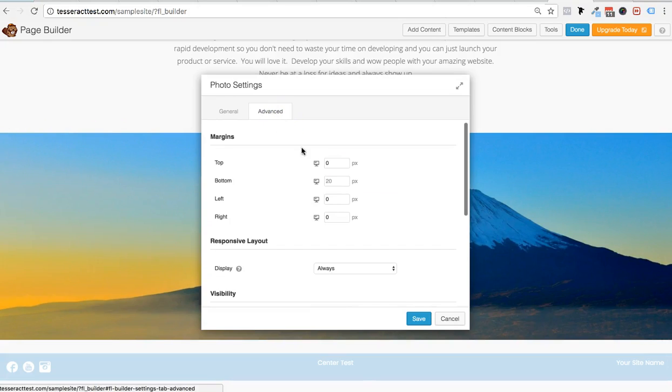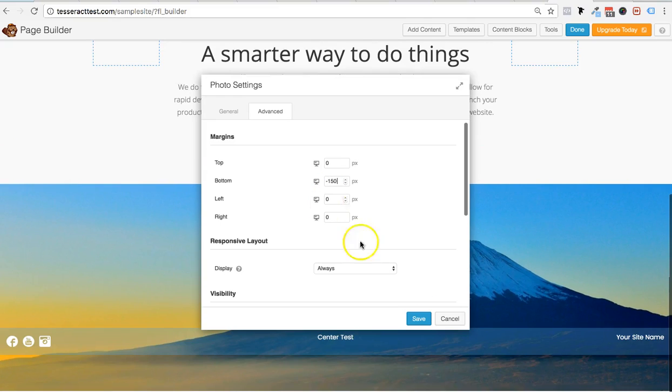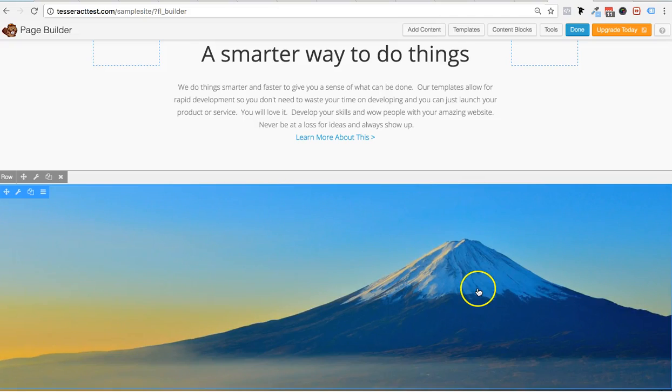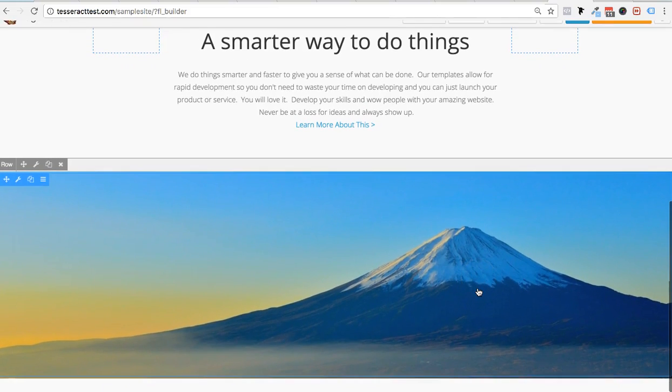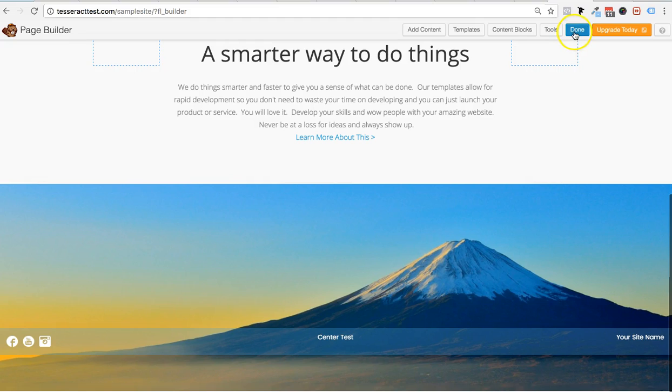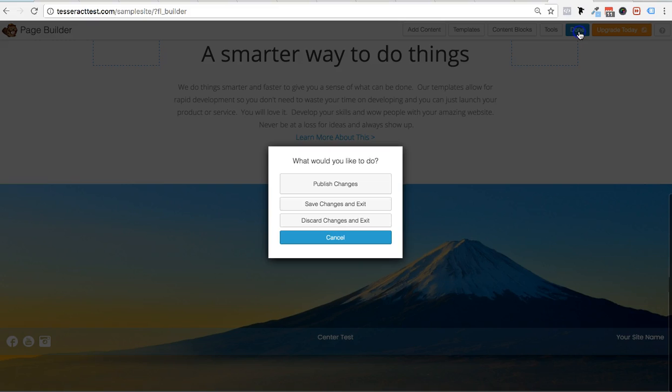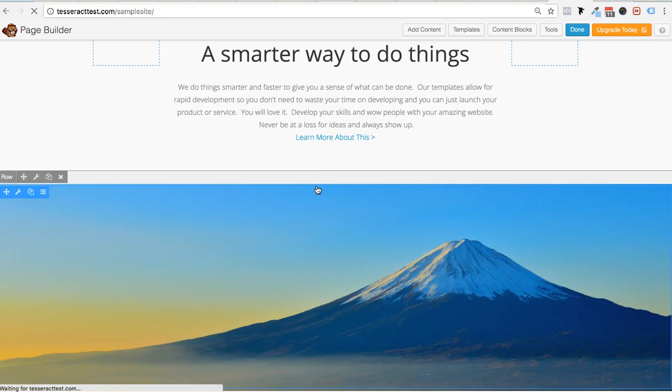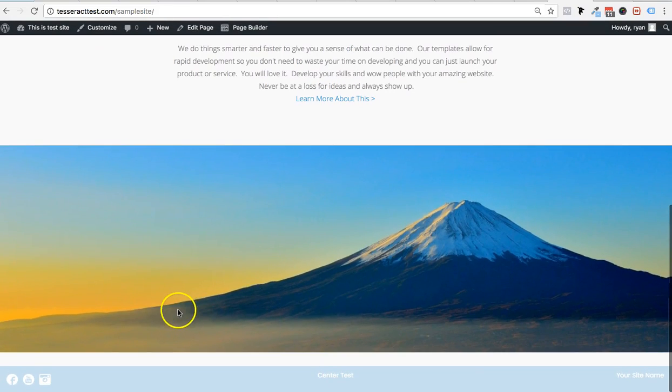I went to advanced, and I changed the bottom spacing to -150, and you could probably change it to -190, or just make it -90 if you wanted to, but you have to kind of mess around with it and see if it does it. And then you just press done right there. It shows up, and publish. And if I did it right, it will do it.